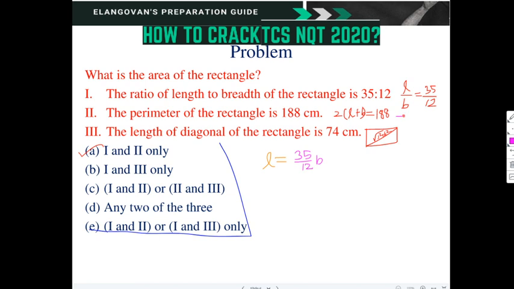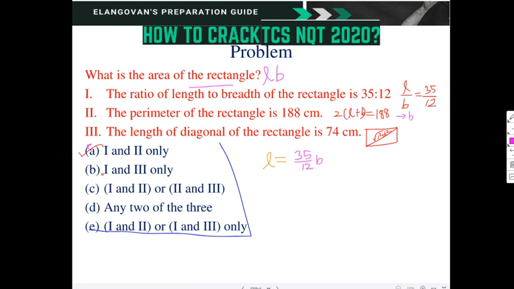So from this we can find out B. Once B is known, L can be found out. So once L and B are known, what is the area of the rectangle? L into B. Finish. So 1 and 2, it is possible.